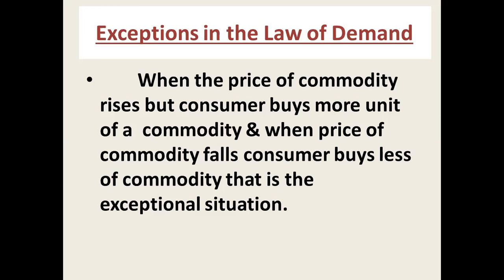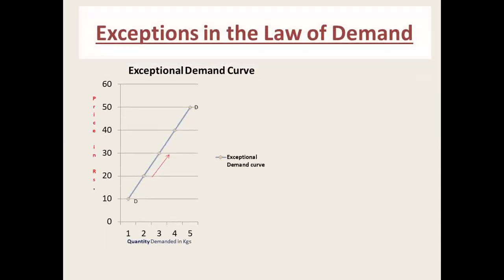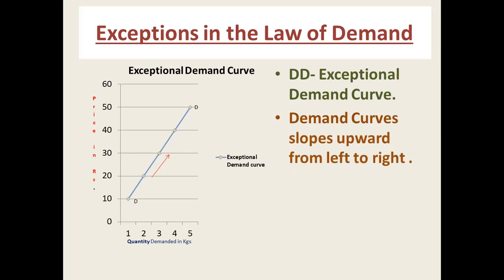Basically, in exceptions related to price, when the price rises, people demand more units of a commodity. They do not consider the price, and when the price of a commodity falls, the consumer buys less of the commodity. That is the exceptional situation. This situation cannot support the law of demand. It is opposite to the law of demand, meaning the law is not applicable. The law of demand explains an inverse relationship. You have to see on your screen graph one, the exceptional demand curve.